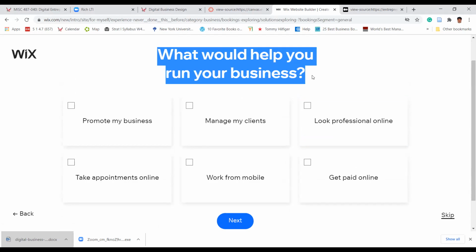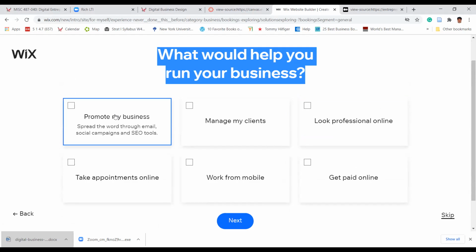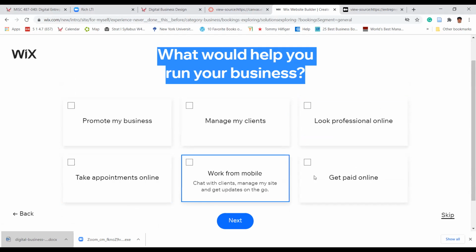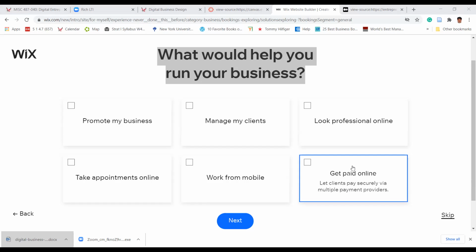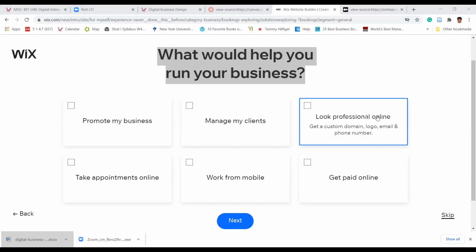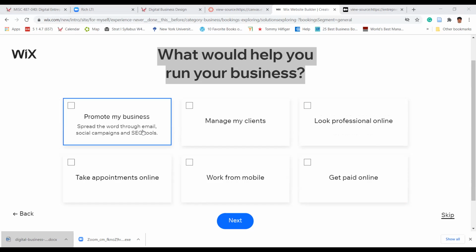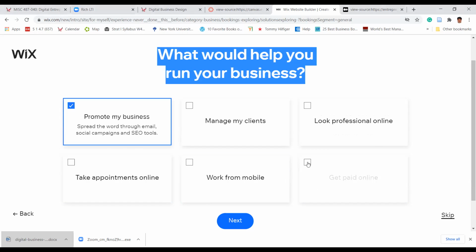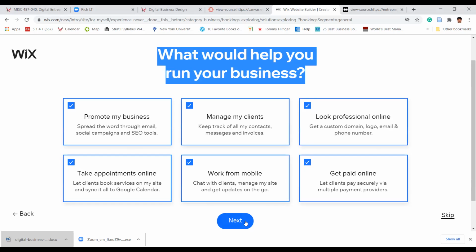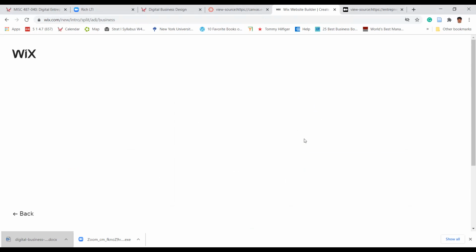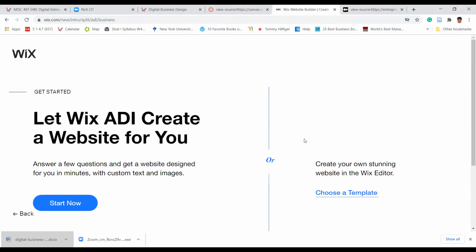What would help you run your business? Promote my business, take appointments online, work from mobile. You can have all these functionalities included. Get paid online: if somebody wants to buy your services or products, they can also pay online. Look professional online, manage my clients, promote my business. So basically this is the one. I'm just going to play with this so that you can understand.